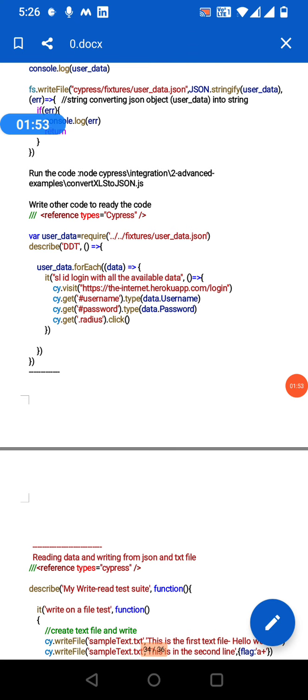Suppose you want to use the data, you can use the data from userdata.json. From there, data.username. In this way we can use the data.